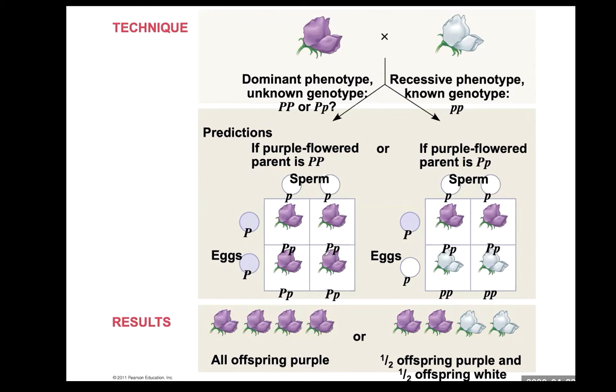If you see only one kind of phenotype appear from that cross, that means this purple flower is homozygous dominant, large P large P. If from this back cross or test cross you see two kinds of phenotype appear in a 1-to-1 ratio, that means the genotype of this purple flower is heterozygous, large P, small p. That is called back cross or test cross.